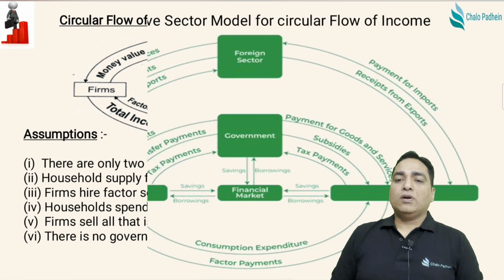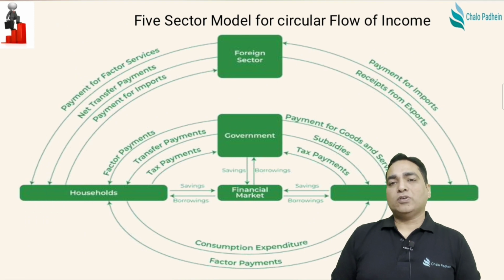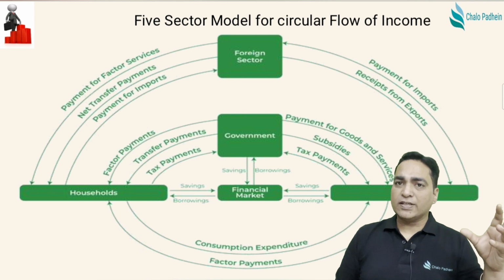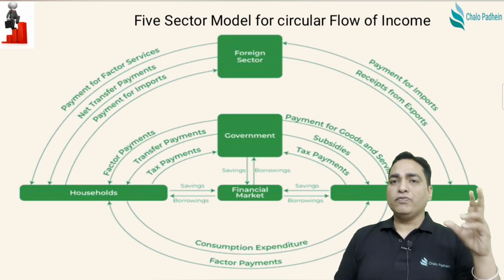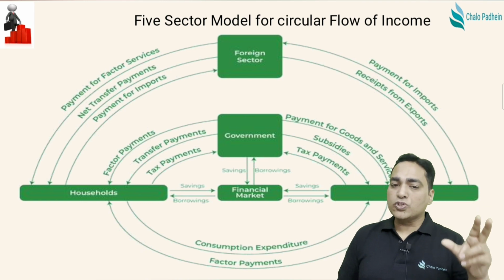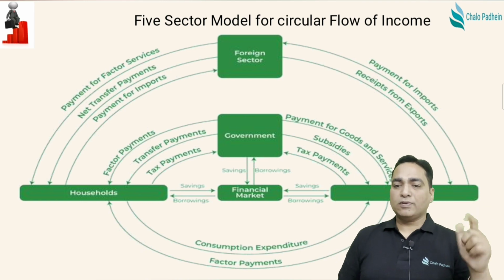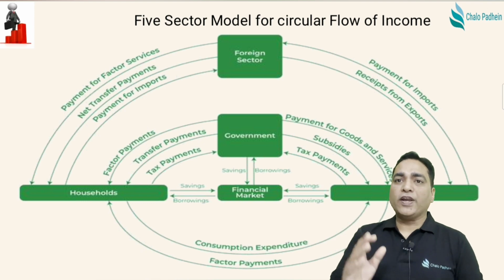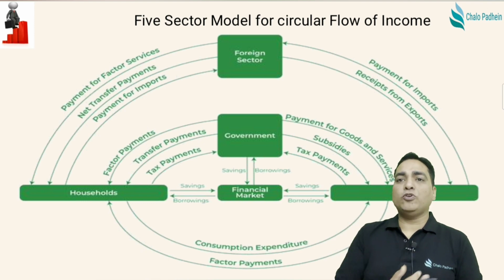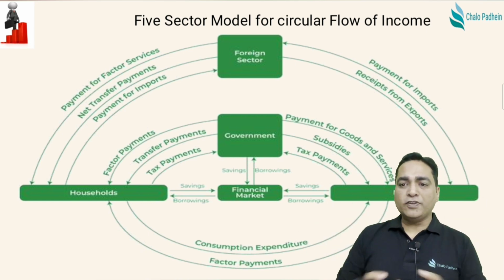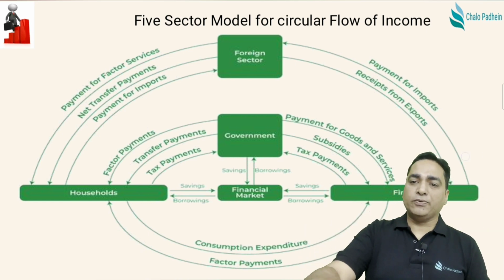So this is the five sector model. We have already discussed what the financial sector does, what the government sector does, what the foreign sector does, what the households do, and what the firms do, right? So we've already discussed this model, the five sector model. However, in case you find it difficult to understand, please write back to me in the comments. I'll once again explain it to you. I'll make a full-fledged video for this and once again explain it to you, right?